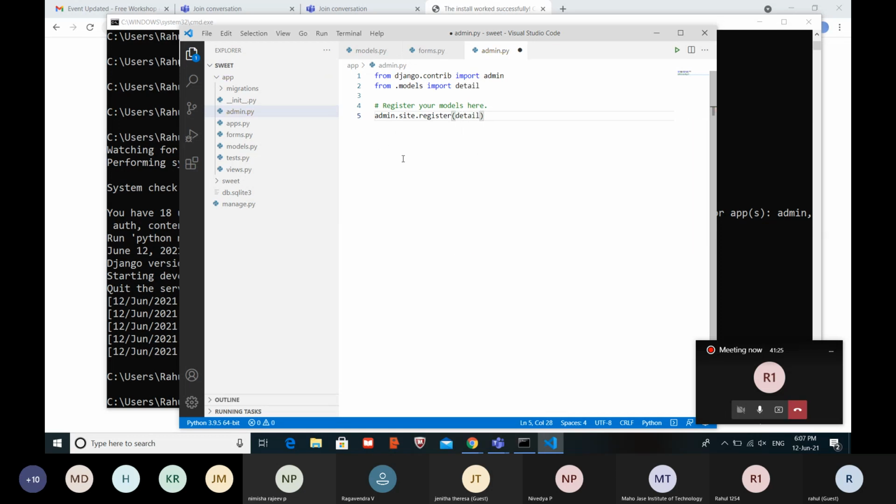That's it. You don't have to do anything else in admin.py. Just copy this. I will give some time. I hope you have copied this.